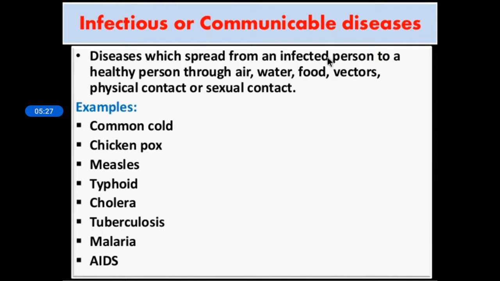Right, here you can see some examples of infectious disease: common cold, chicken pox, measles, typhoid, cholera, tuberculosis, malaria and AIDS. Actually, malaria and some others are vector-borne diseases. So this is all about infectious or communicable disease, which spreads from an infected person to a healthy person.